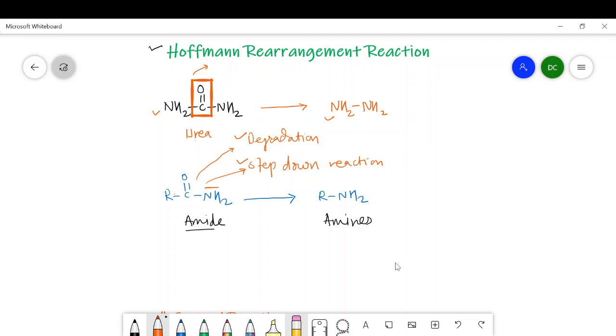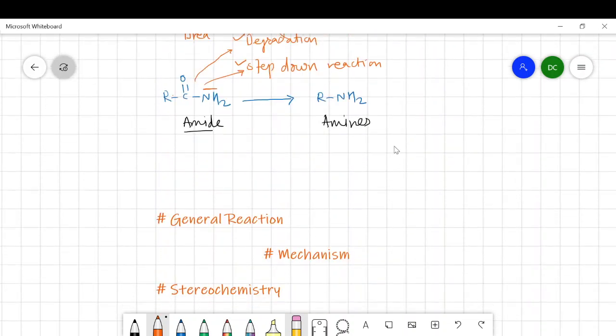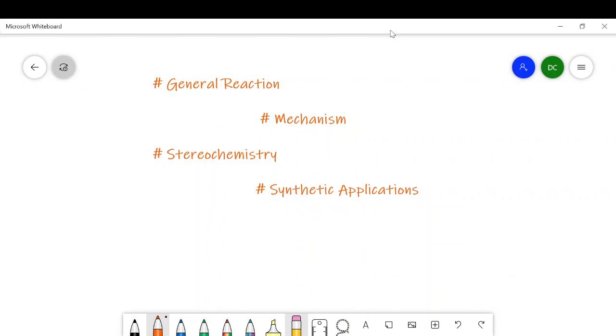And in the Hofmann rearrangement reaction, we are going to discuss the general reaction, then the mechanism of this reaction, in which we are going to study the intermediates that are formed in the Hofmann reaction, such as alkyl isocyanate or N-bromamide.